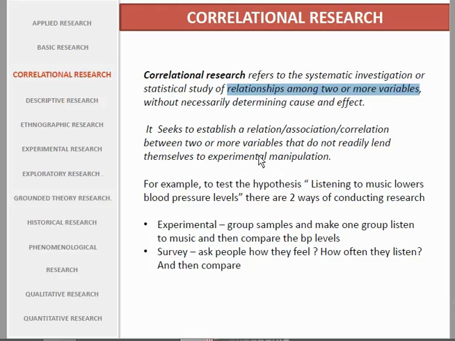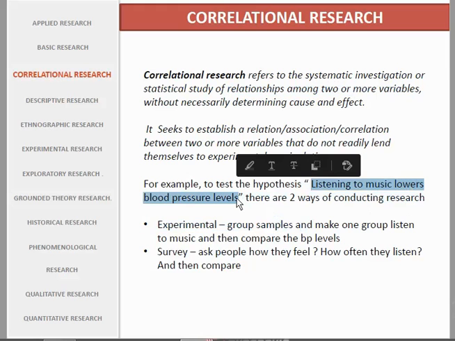It seeks to establish a relation, association, or correlation between two or more variables that do not readily lend themselves to experimental manipulation. For example, to test the hypothesis that listening to music lowers blood pressure level. There are two ways of conducting research: experimental, group samples, or survey, or we can use them all.